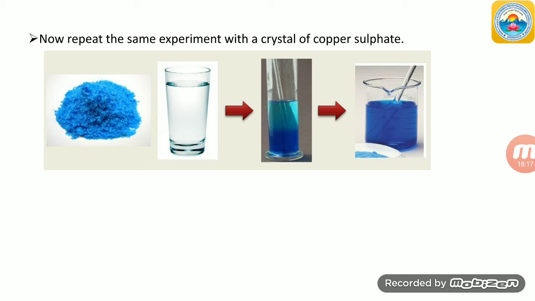Take the crystal of copper sulfate, add it to this water and stir it with a glass rod. Just watch what happens after adding. So the first time you have used potassium permanganate, the second time copper sulfate. Do you observe any diffusion, students?